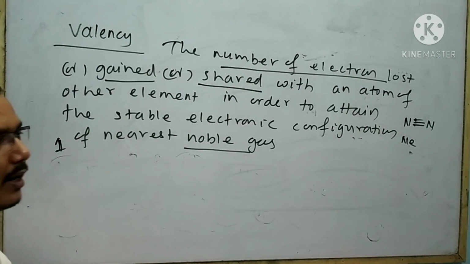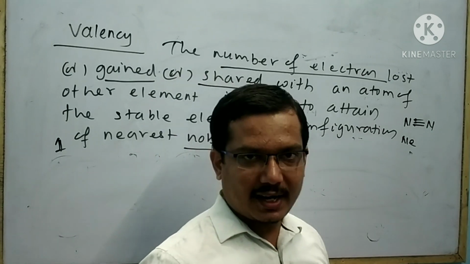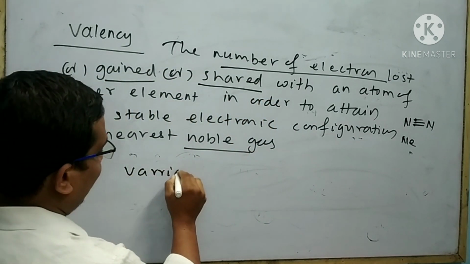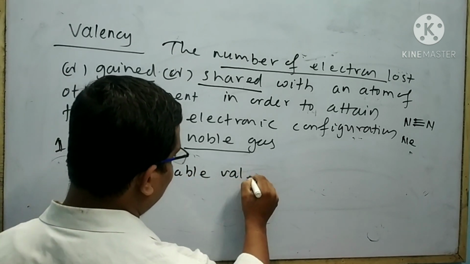An element having 2 or more valencies, that type of valency is called variable valency.